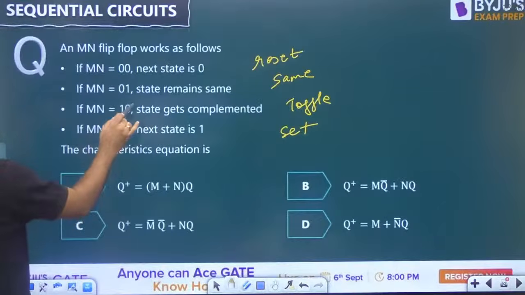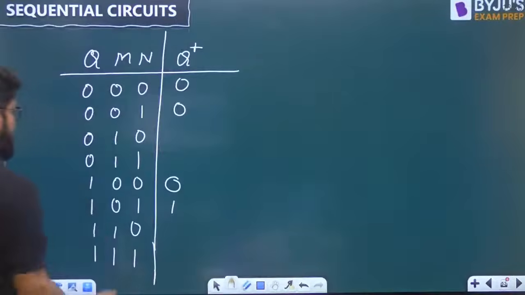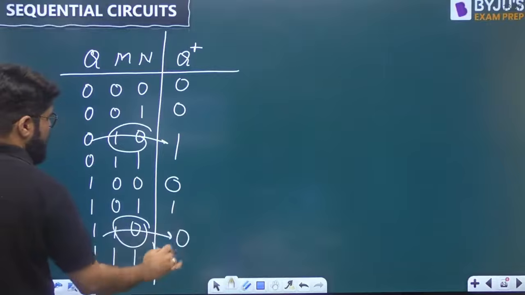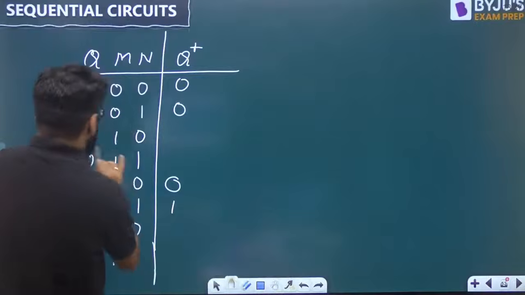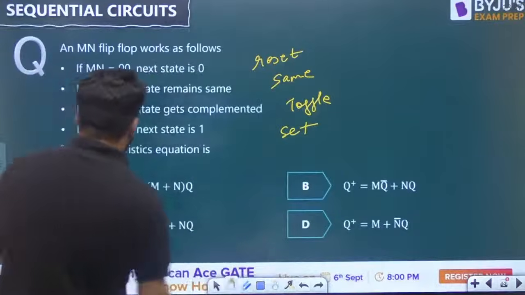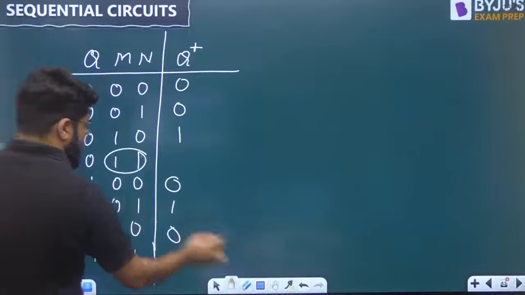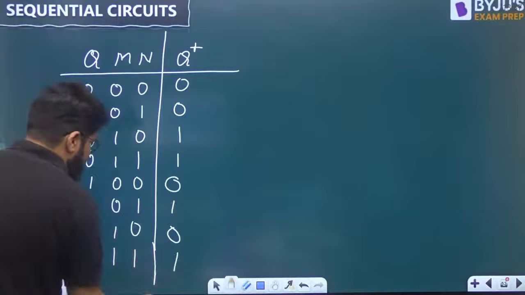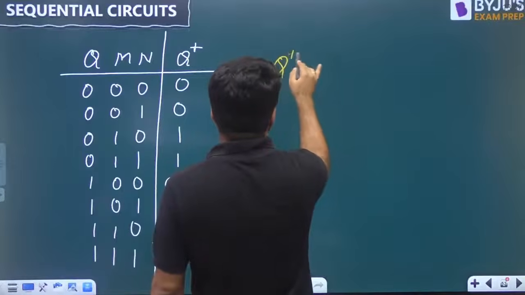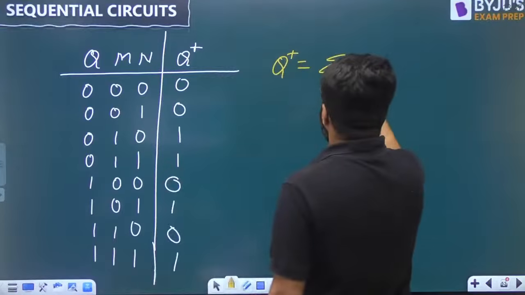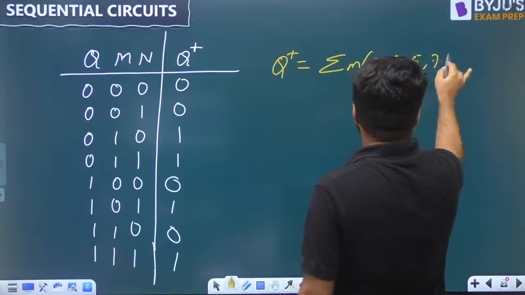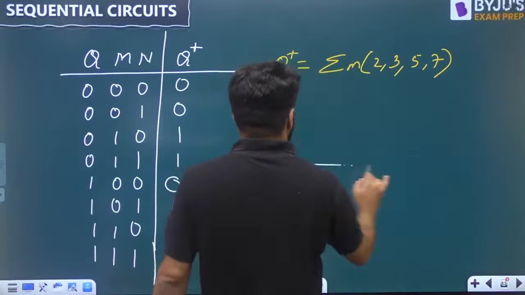For MN 1, 0, you have to toggle. Toggle means 0 becomes 1 and 1 becomes 0. So this is 0 complement 1, 1 complement 0. And lastly, when MN is 1, 1, the next state is 1. Whatever the current state is does not matter, next state is 1. So I can now say that Q plus is high at the minterms 2, 3, 5, 7, feeding this to the K map, guys.